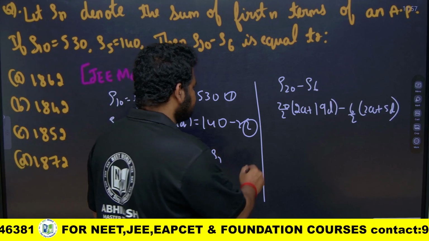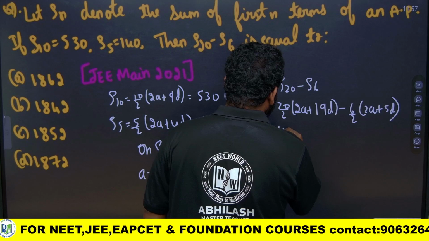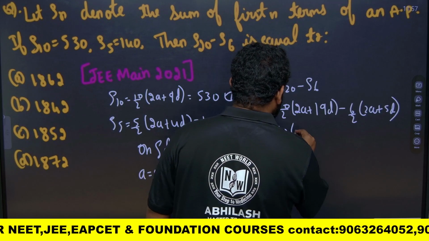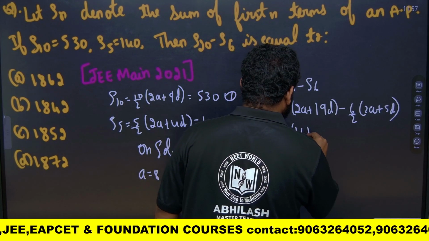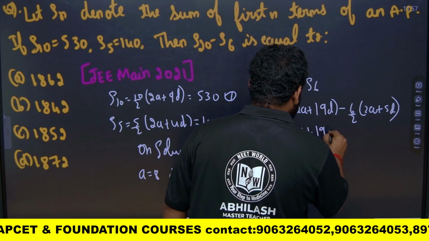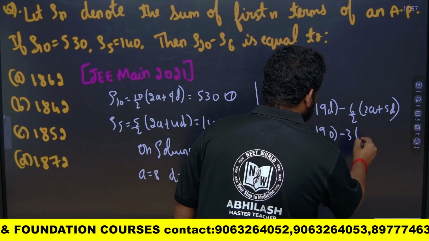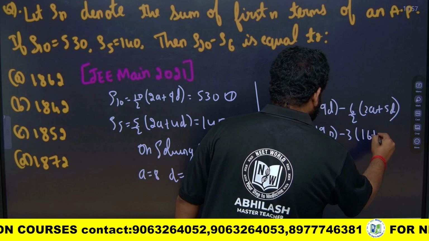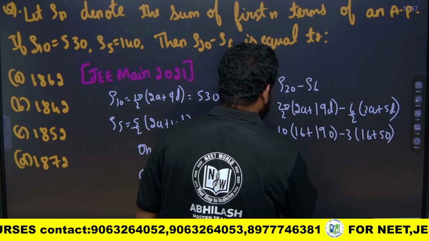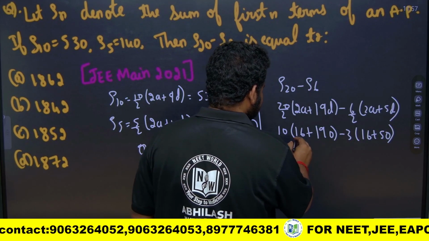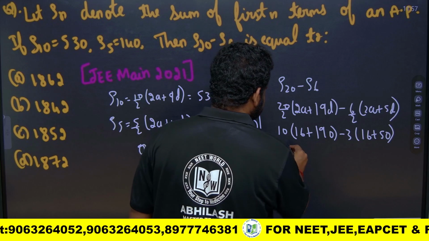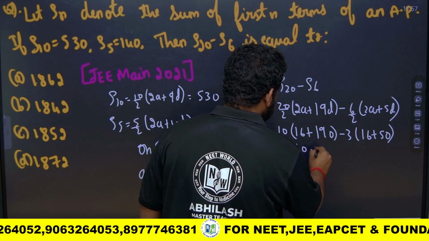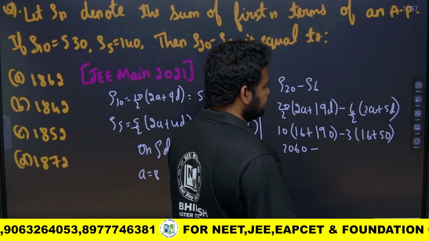Okay. So, this will become what? 10 into 2a, and 2a is nothing but 16, plus 19d, and 19d is nothing but 190. Minus 3 into 2a, which is 16, plus 5d, which is 50. So, this will become 10 into 206, which is 2060, minus 3 into 66.